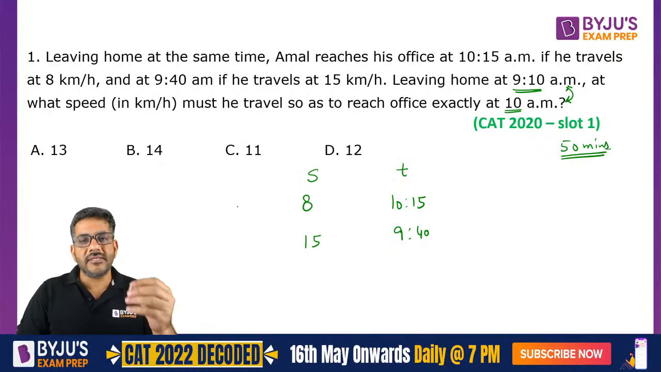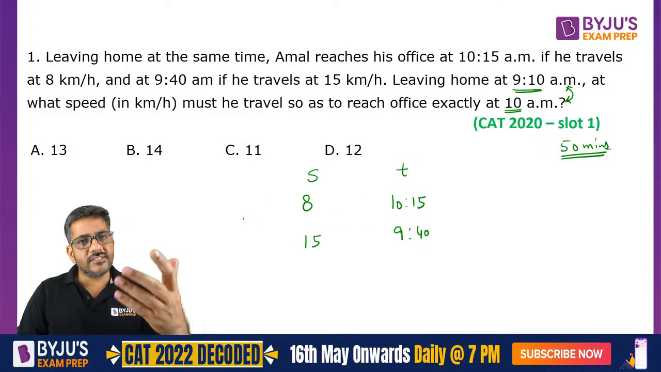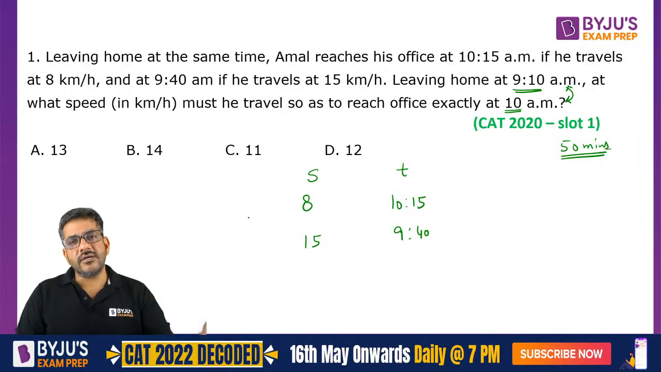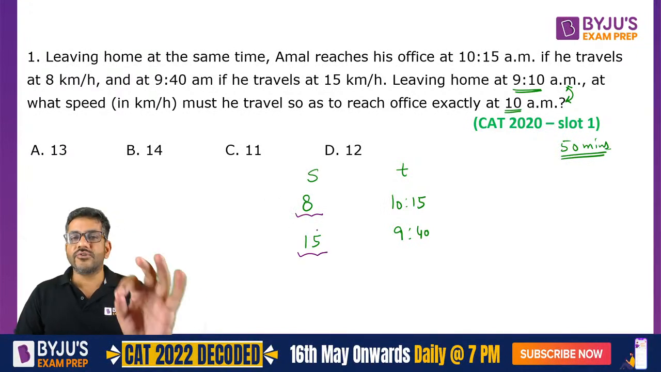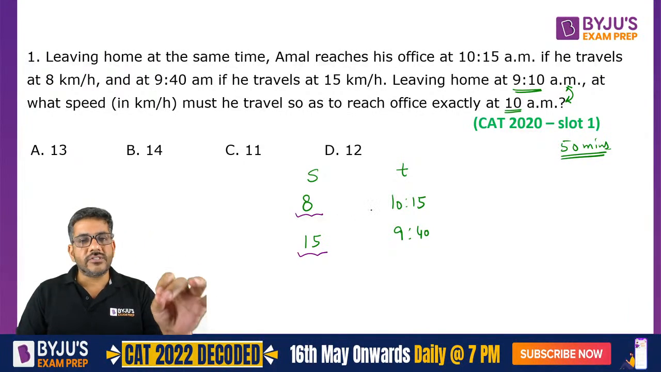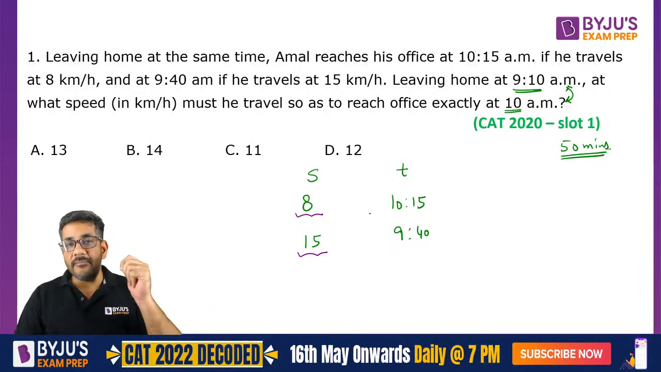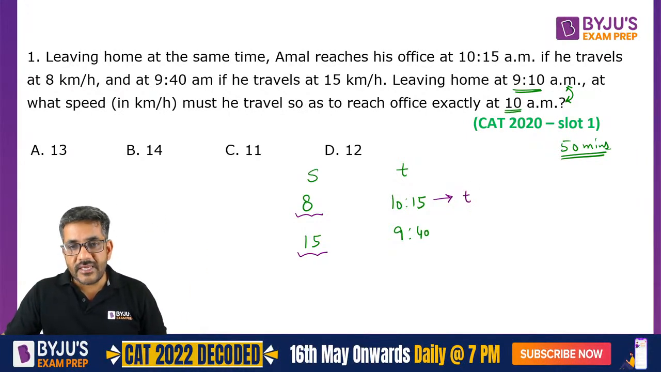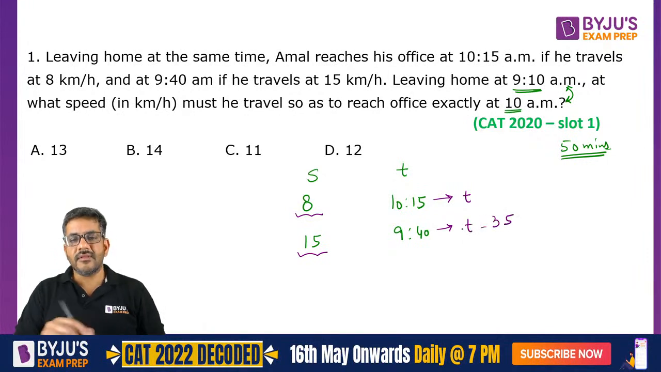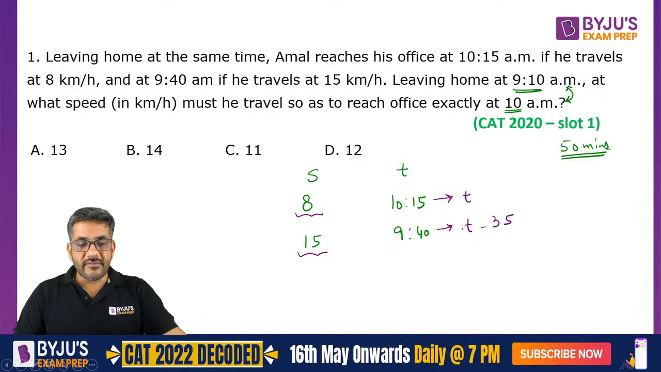So one basic assumption here is that distance is constant. Amal ke ghar se uske office tak ka distance, that has to be constant. Now speed was 8. It has become 15. I just told you that speed is inversely proportional to time. Now what is time? When I said time, actually that means time taken, but these are the time at which he reaches. So if this time is t, can I say this time is t minus 35? Right everyone? I hope all of you agree with me on this.